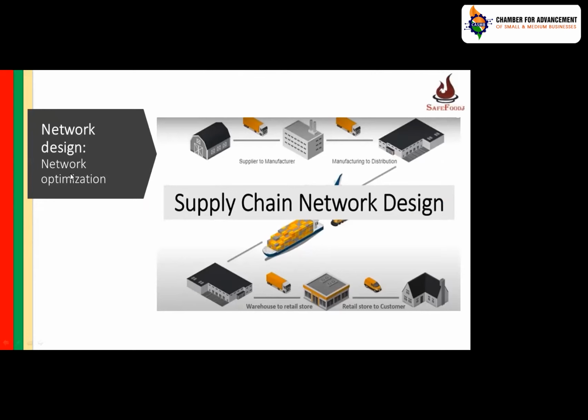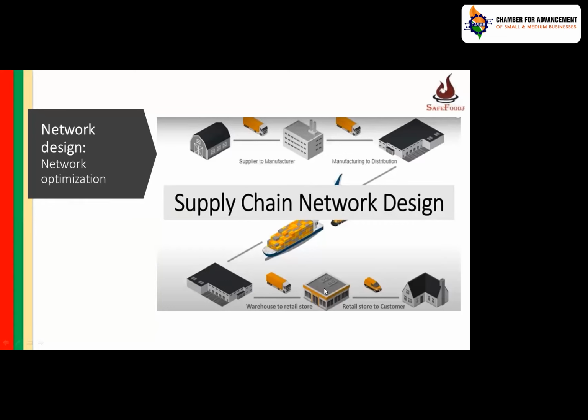When we say network optimization, you need to have certain software and hardware to decide how the information will be captured. It can start with the retail store, or it can start with the customer. The customer will raise a requirement to retail.